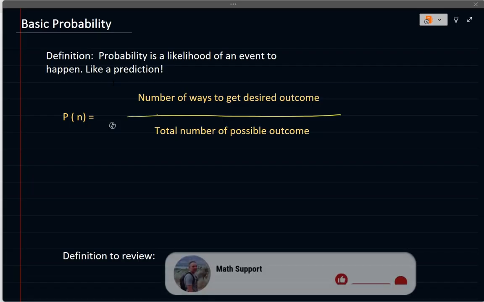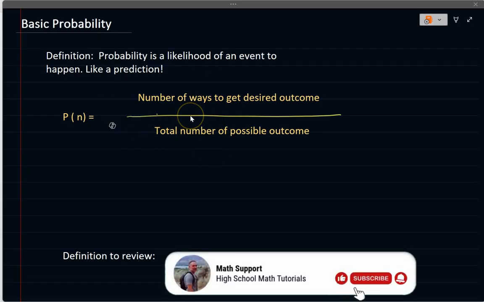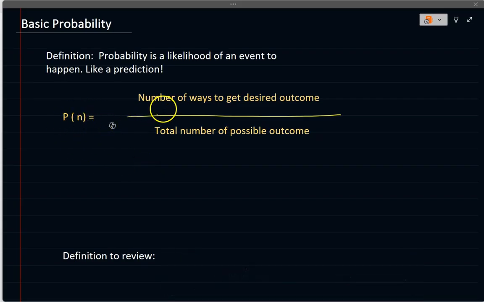It's just like a prediction, and it's given by this mathematical ratio: the probability of any event happening, I call it P(E), is the division of the number of ways to get the desired outcome, what is it that you want to get, over the total number of possible outcomes. Okay, and you've done this before, it's very straightforward.